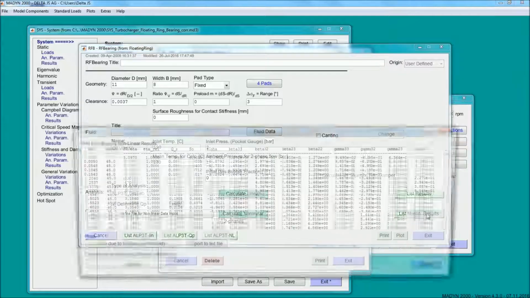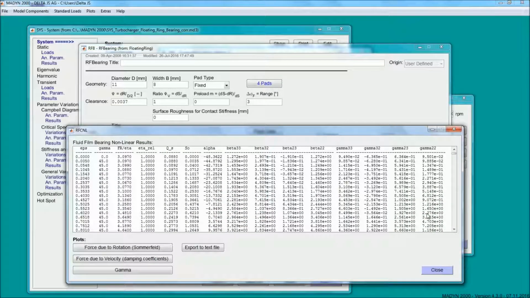And here the nonlinear bearing data of the inner bearing. It consists of two components. One component due to the journal rotation, which is defined by the Sommerfeld number and the force angle, and one component due to the journal velocity, which is defined by dimensionless damping coefficients.